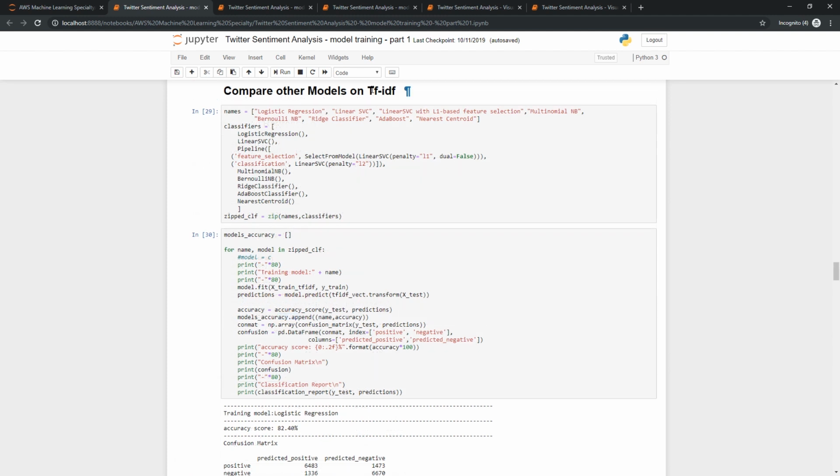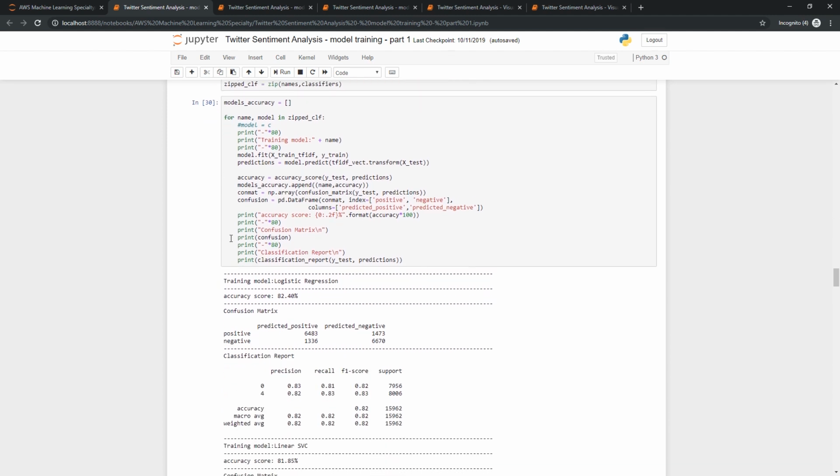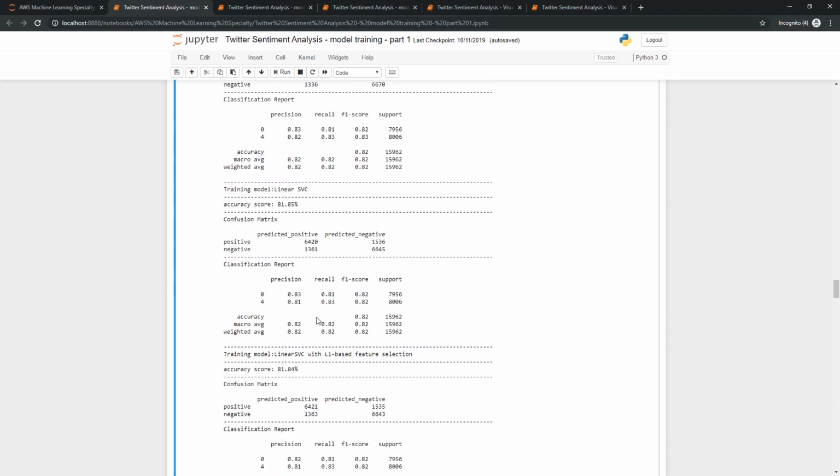So I used the TF-IDF representation of the tweets to try other models and compare the result with logistic regression. With logistic regression, I had an accuracy score of 82.4% on the prediction of the tweets.